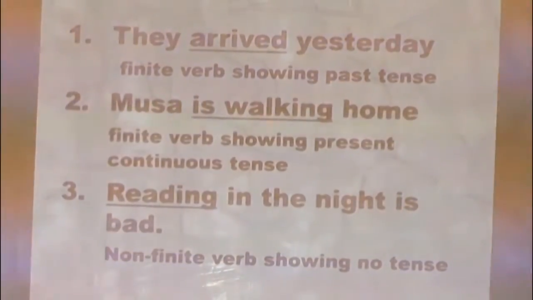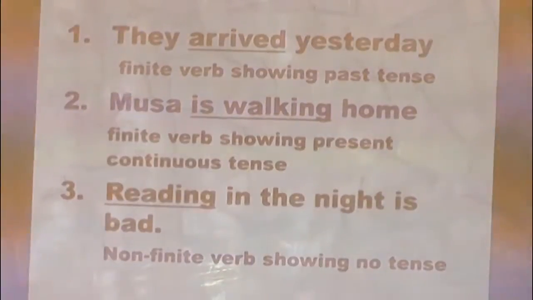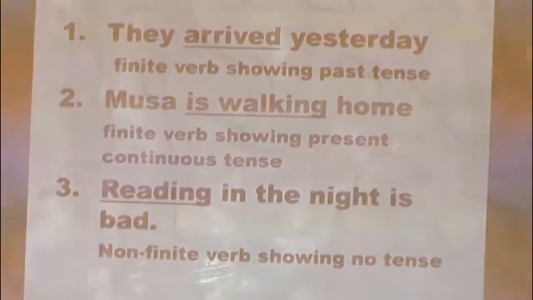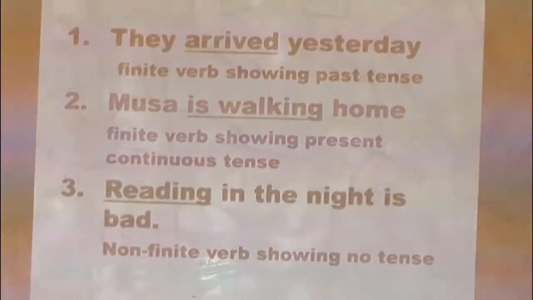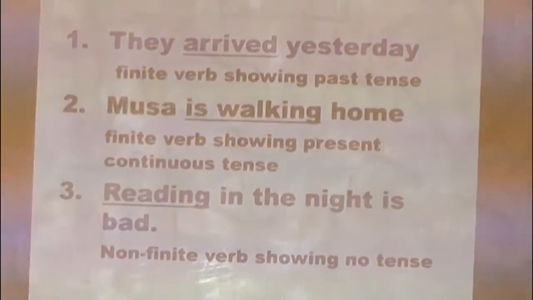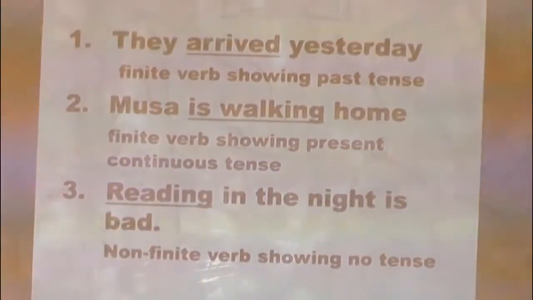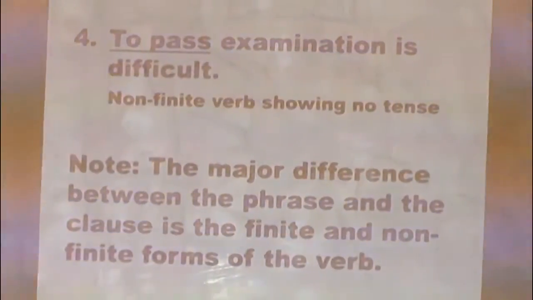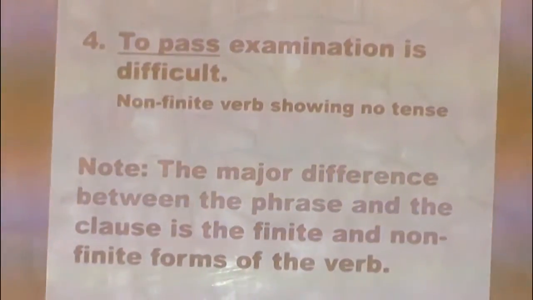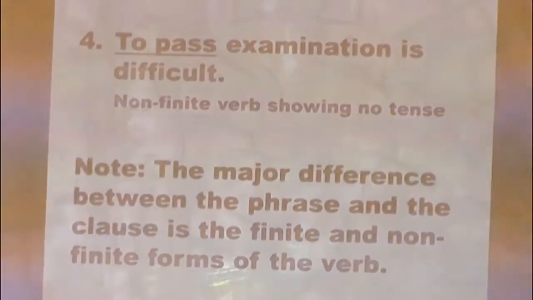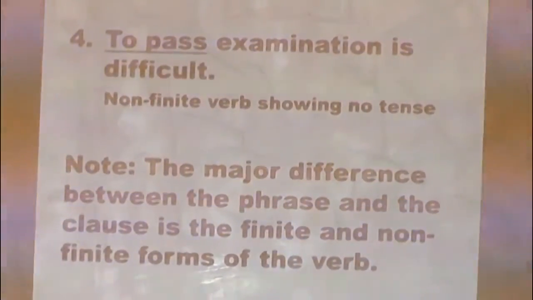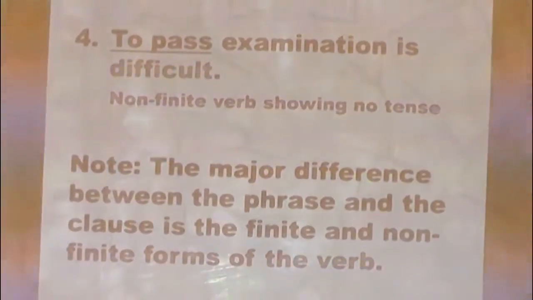Look at this one. Reading in the night is bad. The reading there is a gerund, the ing form of the verb. It is not a finite verb, and therefore it cannot be referred to as a clause. That is a phrase. Now, let's look at the next one, the fourth one. To pass examination is difficult. As I told you, to has come before pass. Therefore, it's a phrase. Now, it is a non-finite verb.